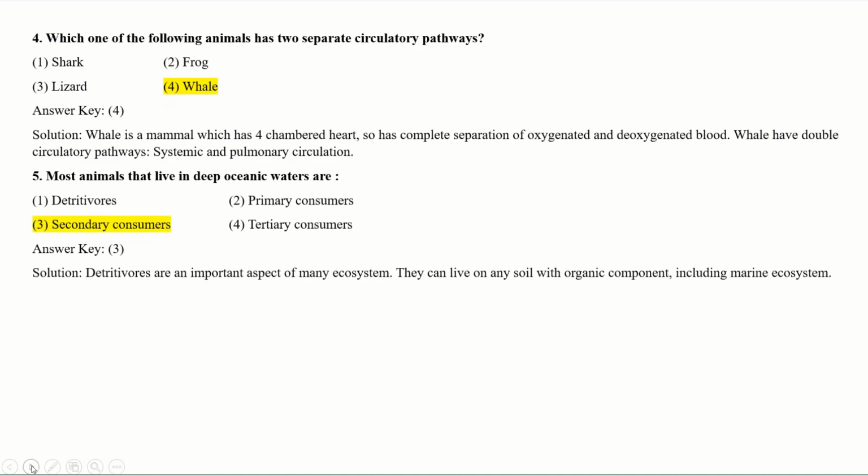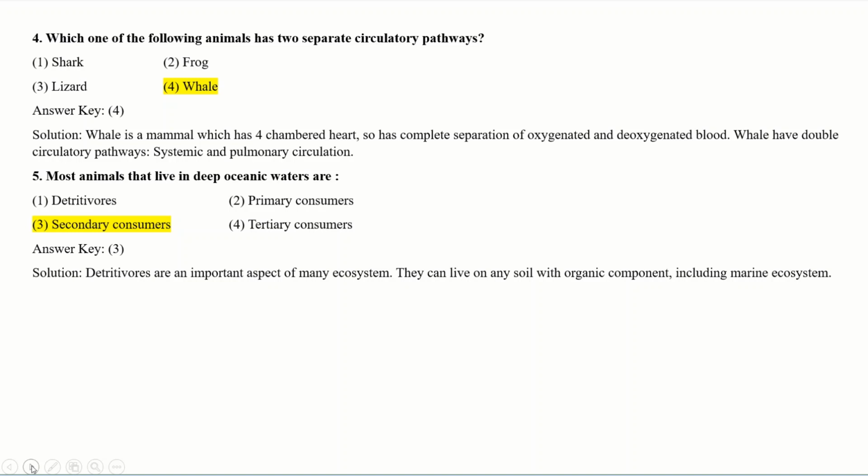Your next question is, most animals that live in deep oceanic waters are. The options are detritivores, primary consumers, secondary consumers and tertiary consumers.